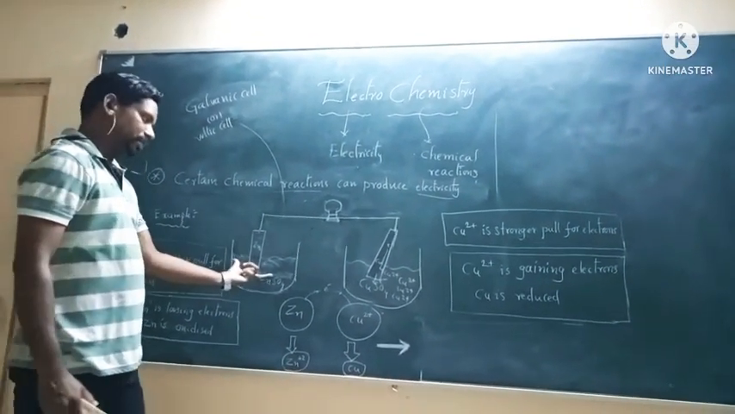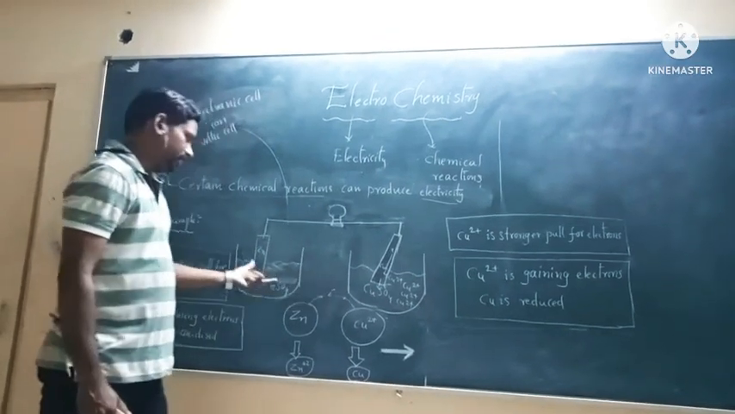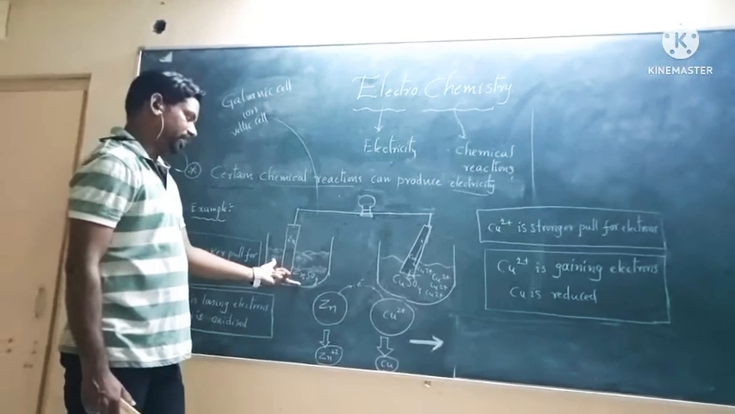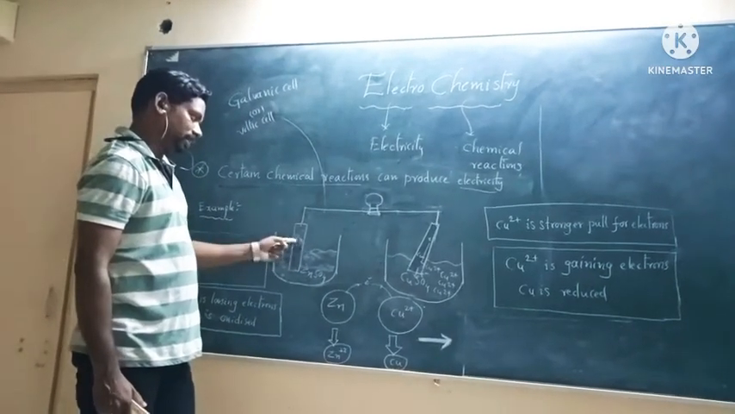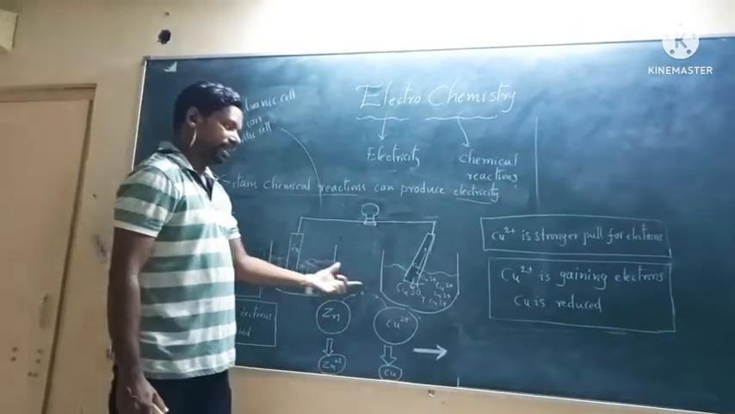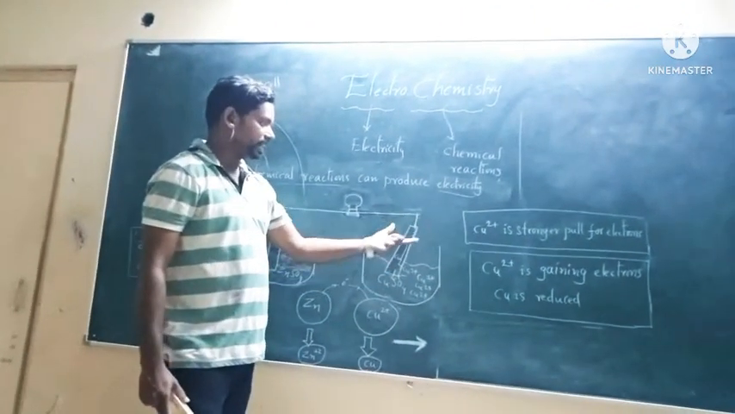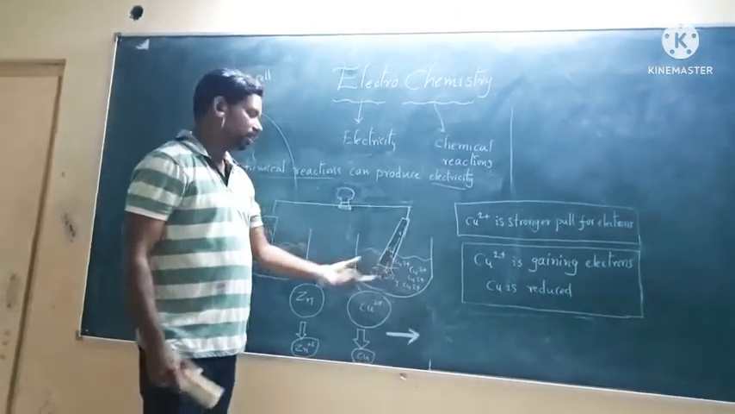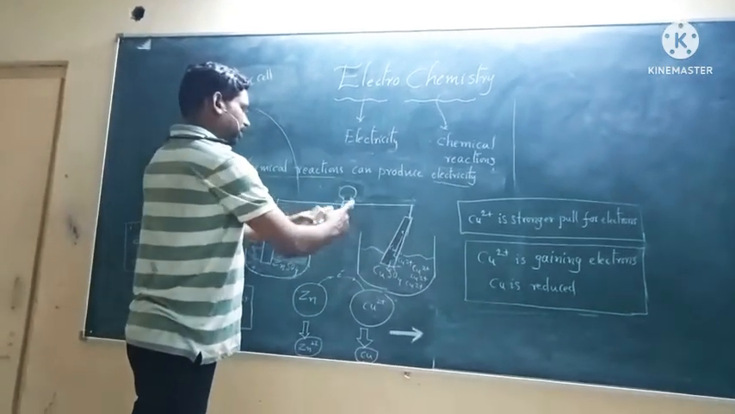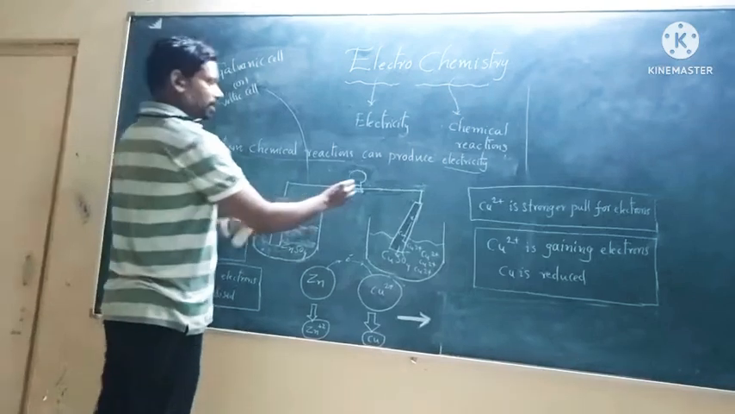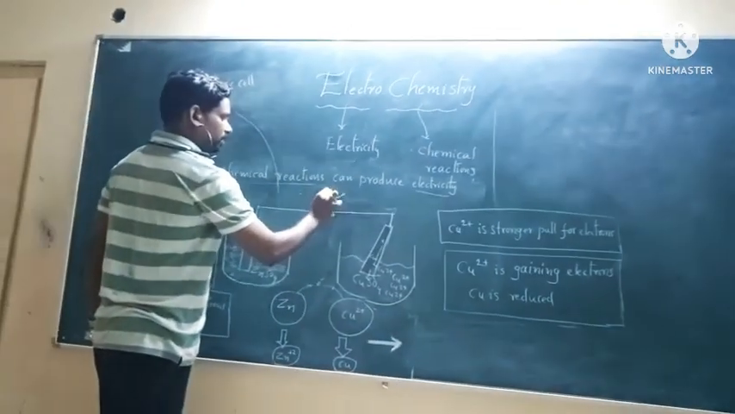So these are the two half cells. In the first half cell I have taken zinc sulfate solution, in which I have taken one electrode, a zinc electrode. The second half cell contains copper sulfate solution, in which I am taking a copper electrode. When these two are connected to the bulb, spontaneously the bulb starts glowing.